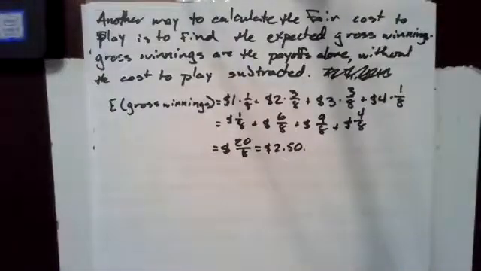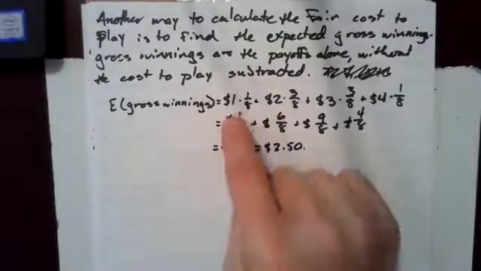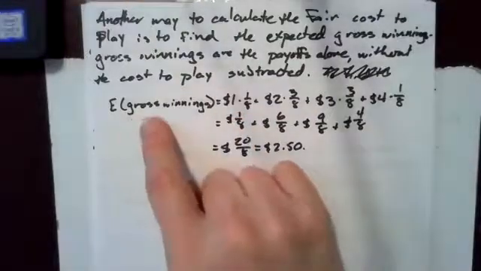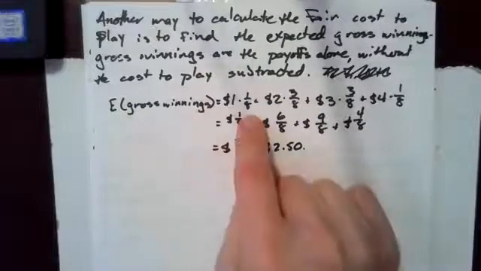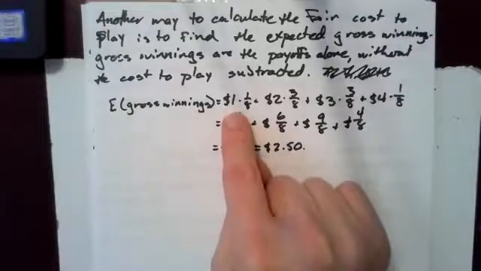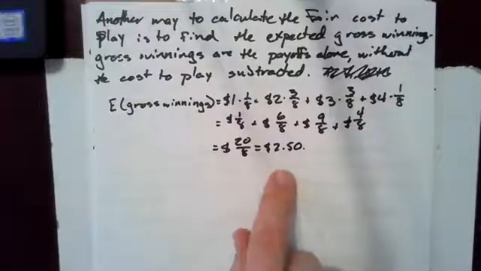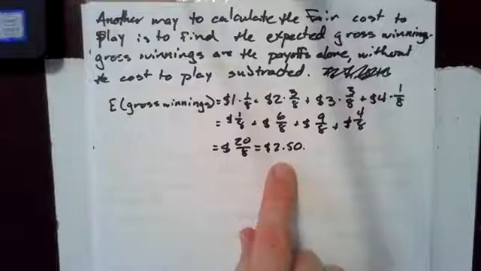Another way to calculate the fair cost to play is to find the expected gross winnings. Gross winnings are the payoffs alone without the cost to play subtracted. If we take the expected gross winnings of this game, that adds up to the fair cost to play, $2.50.